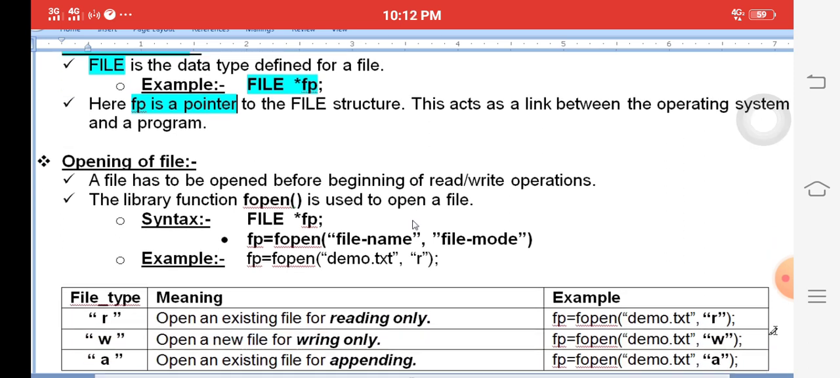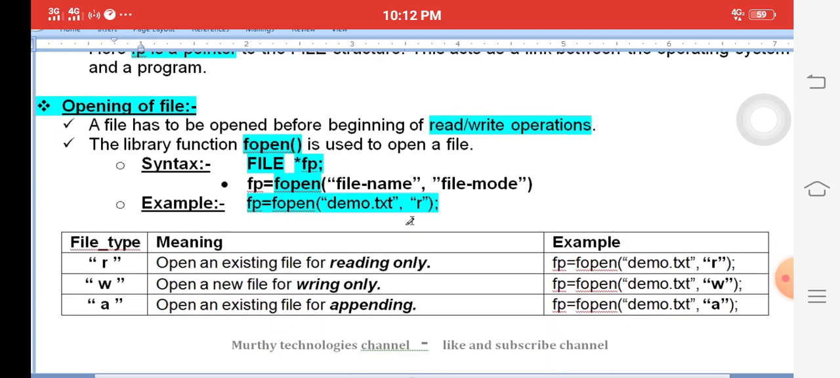File opening is done using the fopen function. What is the purpose of opening? For reading and writing operations. For reading and writing, you must open the file. F is called the file pointer. The function name is fopen: f is equal to fopen of demo.txt, the demo file, with mode r meaning reading purpose.